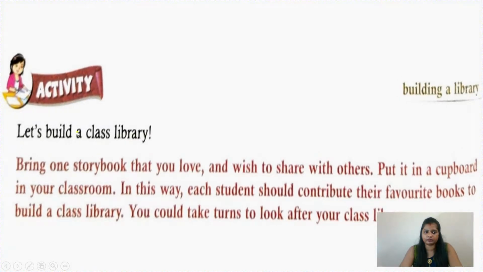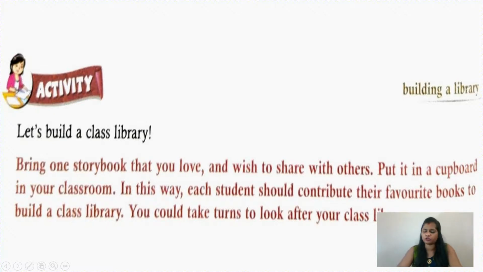Now there is one activity. Let's build a class library. Very nice activity, children. Bring one storybook that you love and wish to share with others. Put it in a cupboard in your classroom. In this way, each student should contribute their favorite books to build a class library, and you could take turns to look after your class library.